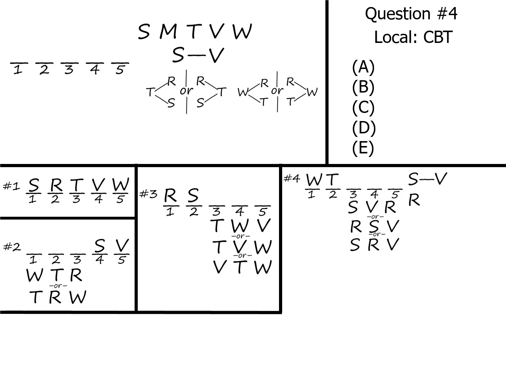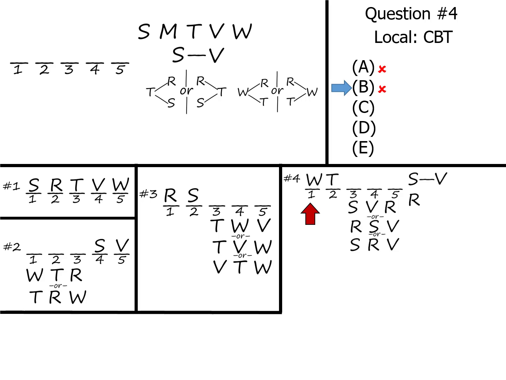And just like question 3, this is a could-be-true question. 4 answers will be things that are impossible. The one that can work, the one that could be true, is our answer. So let's look at answer choice A, which says that S is the first piece on the CD. As we just discussed, it can't be because it's going to be W. Answer choice B says that R is the first piece, which can't be true because it's going to be W.